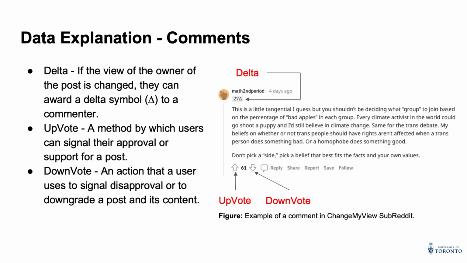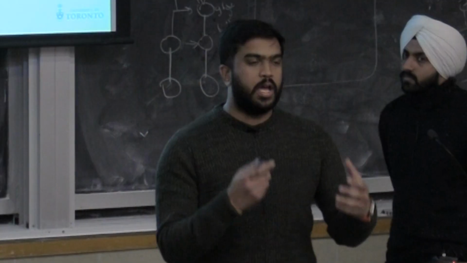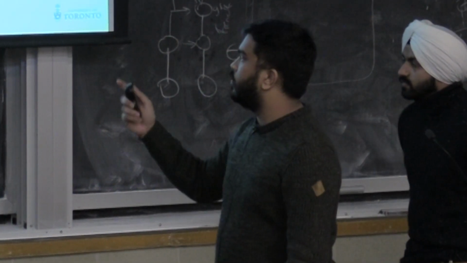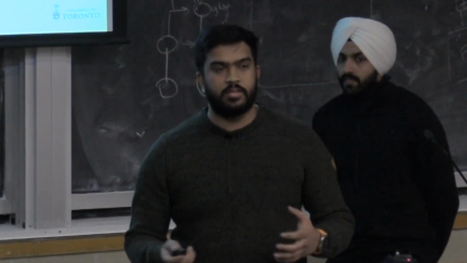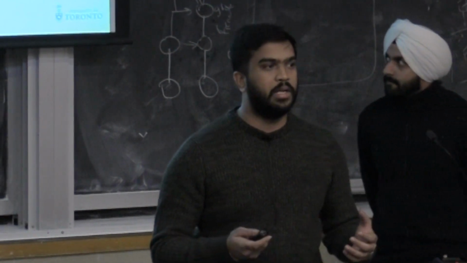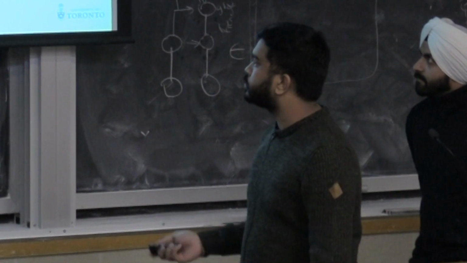The delta value is a value given to an argument whenever an individual feels that this argument changed their opinion. If they feel that an argument has a strong point, they can give an upvote, and if they feel that it is not a strong argument or is completely wrong, they can give a downvote.